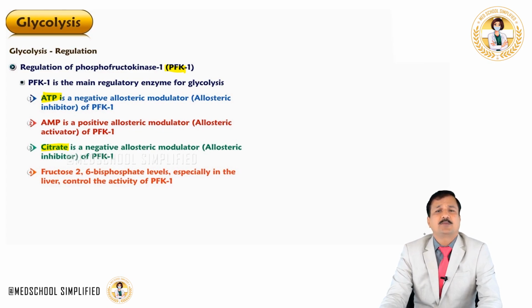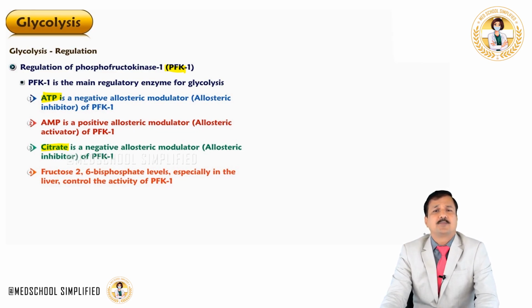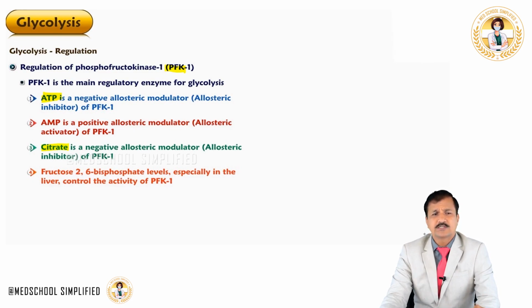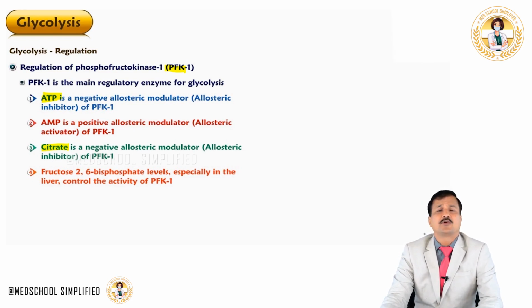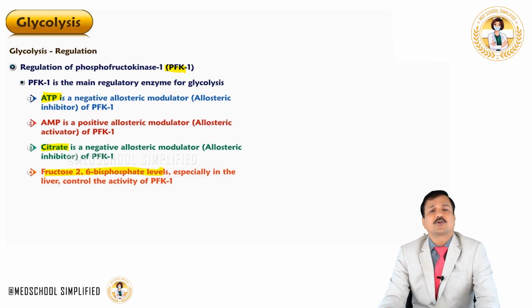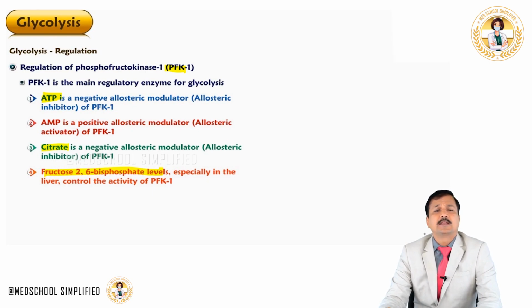So, presence of ATP, AMP and citrate do not have any effect on the liver PFK1. PFK1 present in the hepatocyte does not have much effect from ATP, AMP and citrate. So, it is only for other tissues. What is the molecule that regulates PFK1 activity in the liver? It is fructose 2,6-bisphosphate levels. So, the concentration of fructose 2,6-bisphosphate in the liver is the main controller of PFK1 activity.